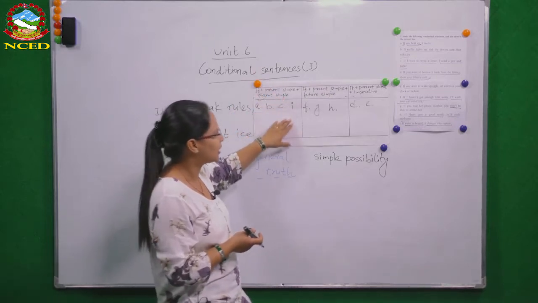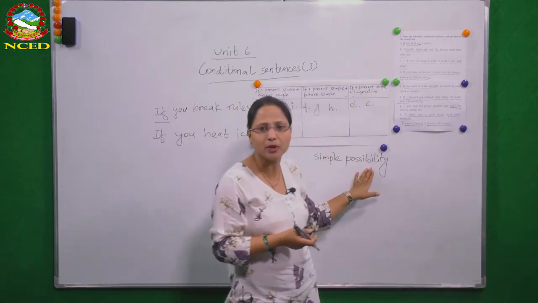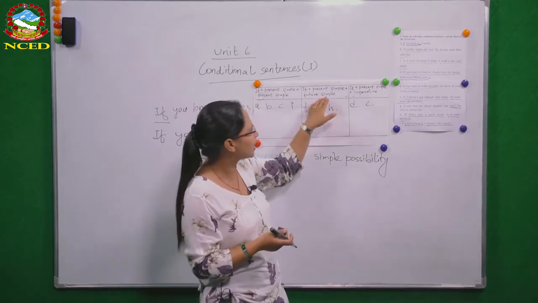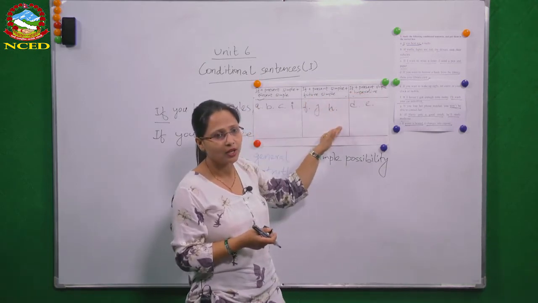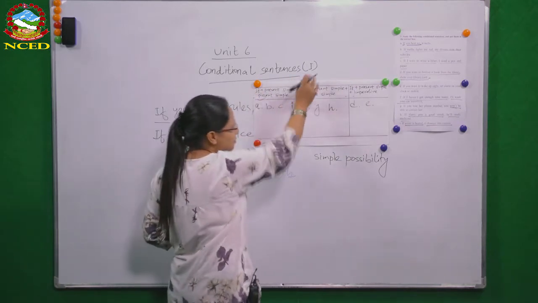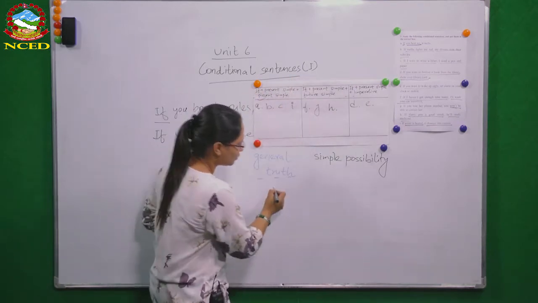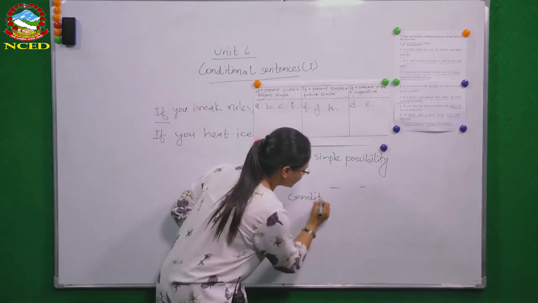Okay? But if it doesn't show a general truth but just a simple possibility, we use either simple future or imperative in the main clause. So this is where we use conditional sentence type 1 sentences. यो दुईटैलाई चाहिँ हामी conditional type 1 भन्छौं. Okay?